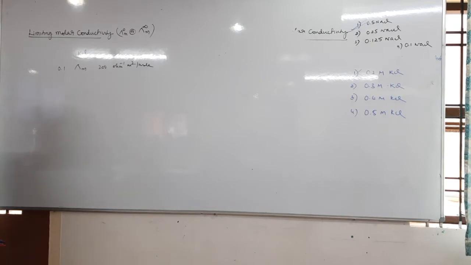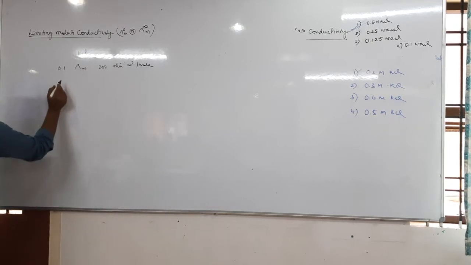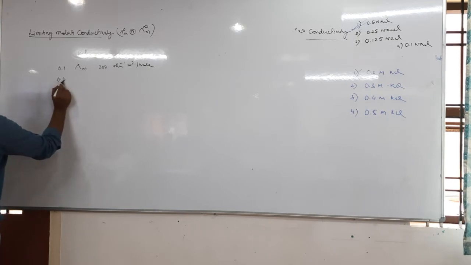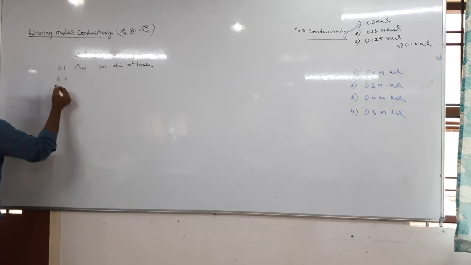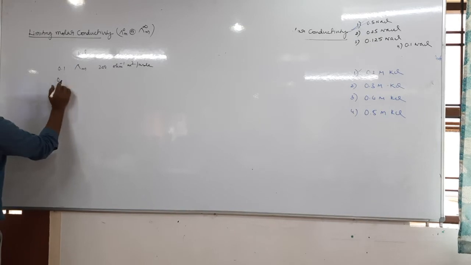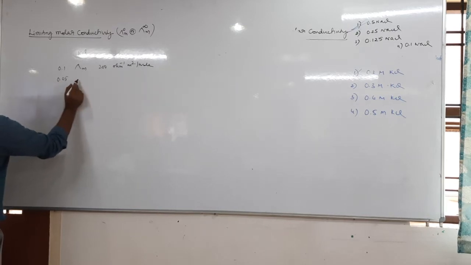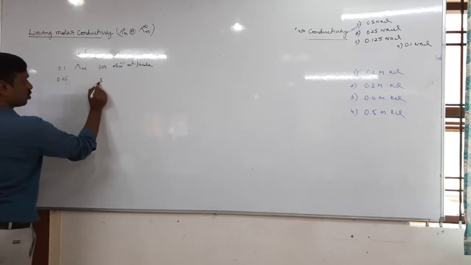Dilution means C decreases. Half of this is 0.05, and lambda m increases to 300.